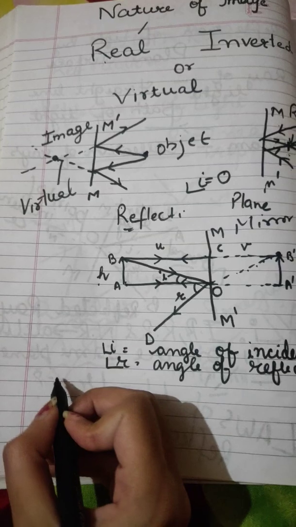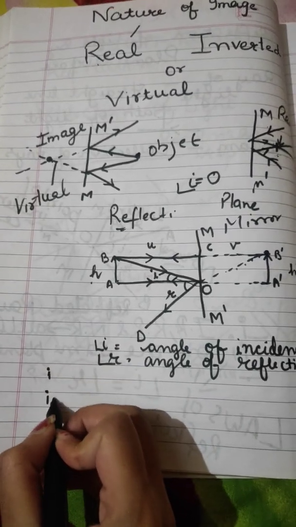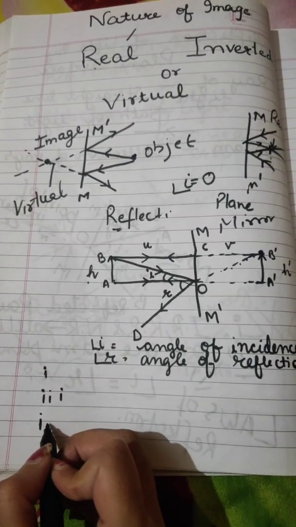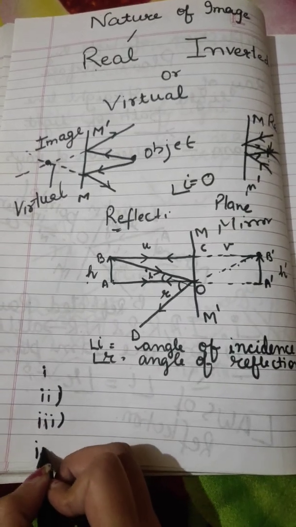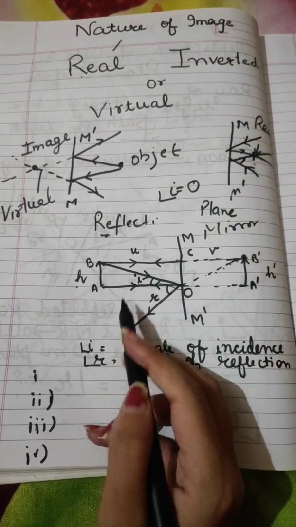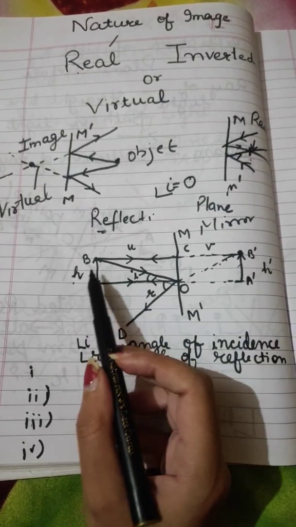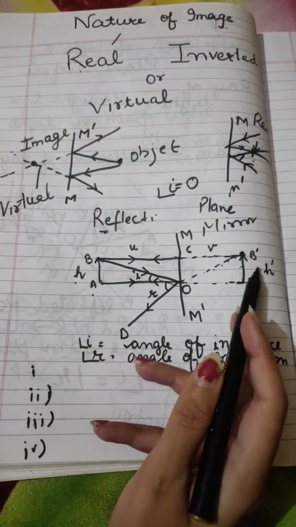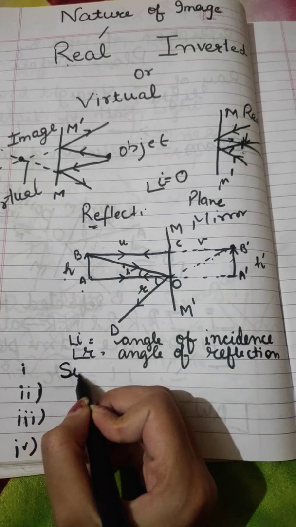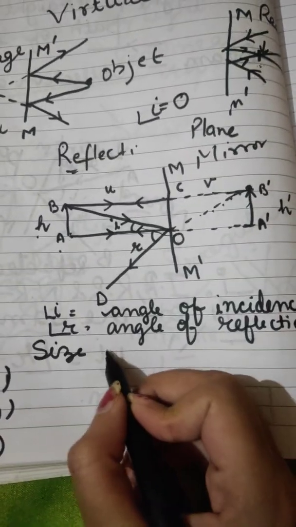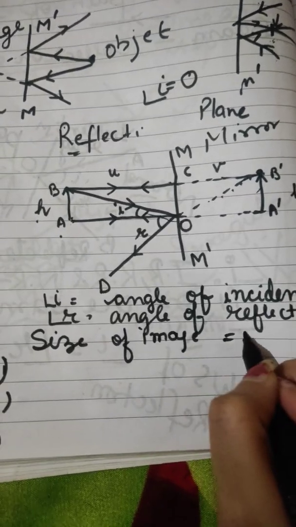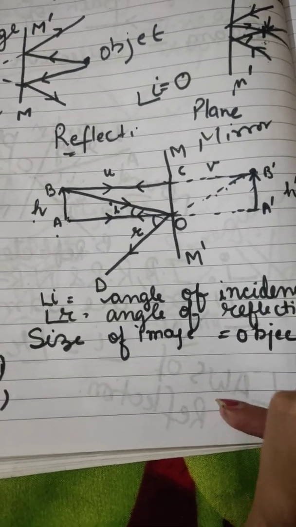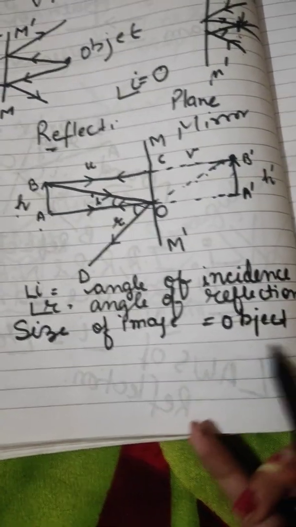So let's try to conclude the points that we have got. There are actually 4 points. The first thing that I've got is that the size of the image is basically equal to the size of the object.